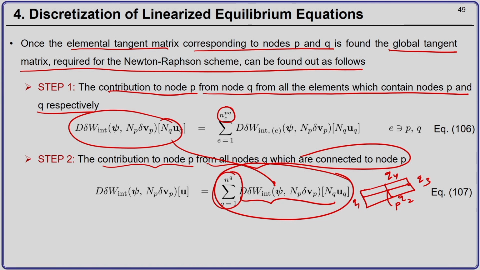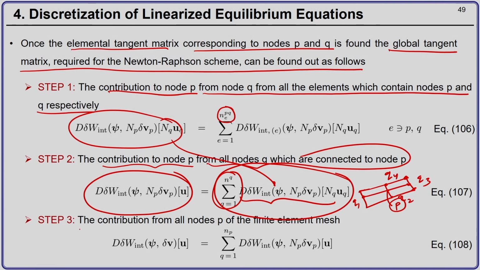Once you have got the internal virtual work corresponding to node P, in a similar fashion you do this for all the other nodes in the finite element mesh. The contributions of all the other nodes of the finite element mesh are then assembled to get the final discretized internal virtual work for the mesh.